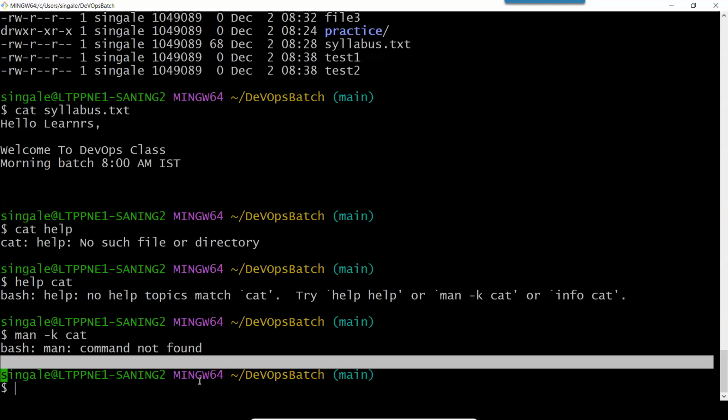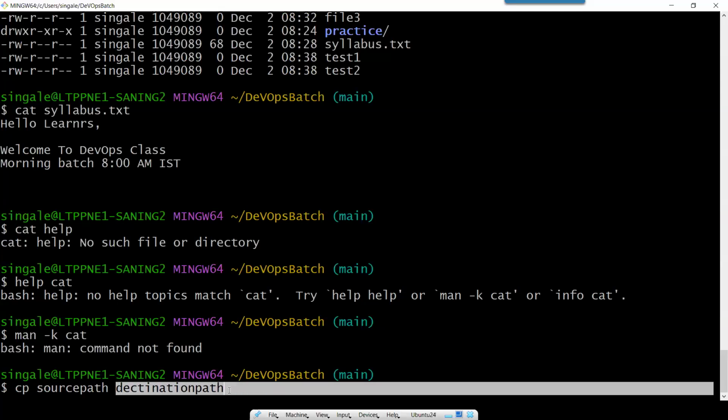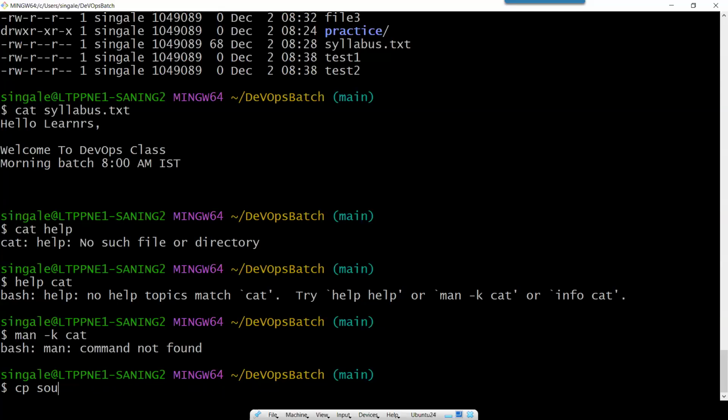Okay. So we have learned how to create files. Now we have to learn how to copy files from one place to another. The command is very simple: cp, then we type the source path, and then the destination path. So this is the syntax. cp stands for copy. From here we type the information of the file to copy, and the destination where we have to copy it, we type here. So let's see what we have to do.